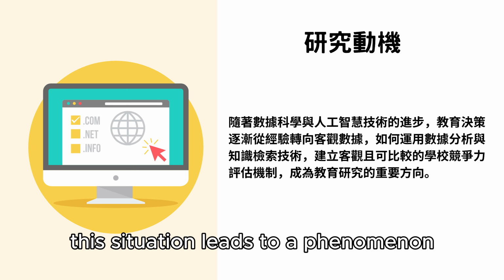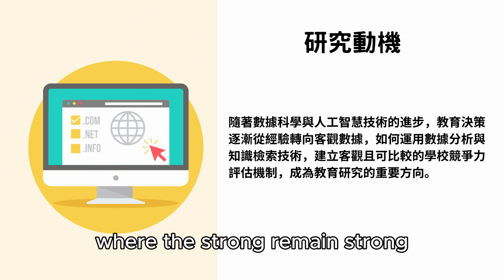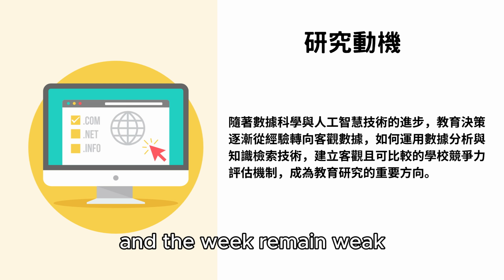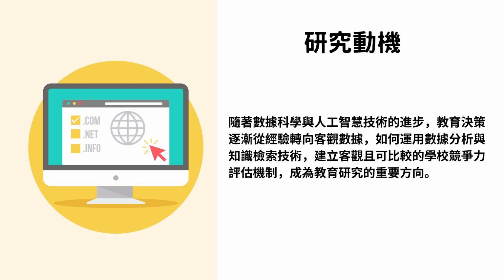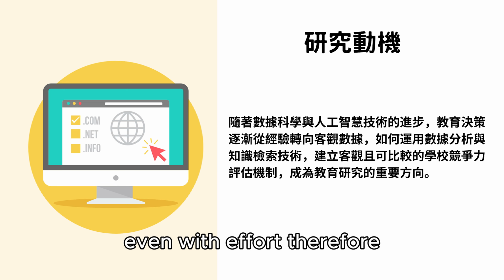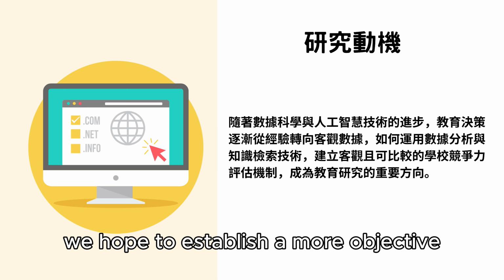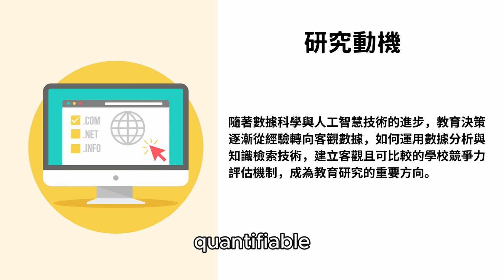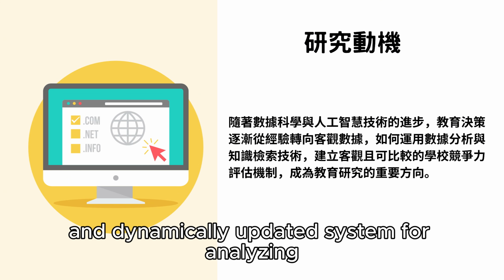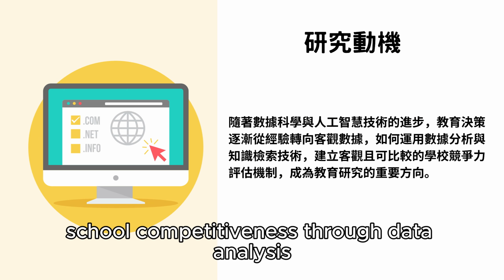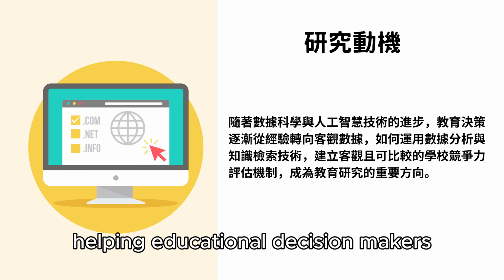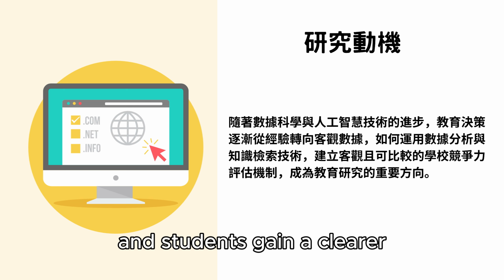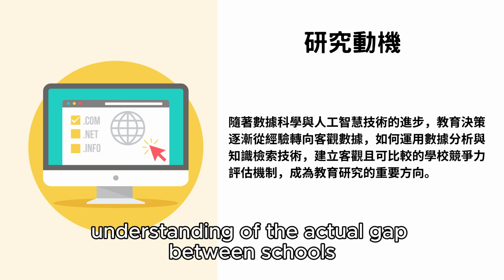This situation leads to a phenomenon where the strong remain strong and the weak remain weak. Schools with good reputations easily attract students, while others struggle to gain visibility even with effort. Therefore, we hope to establish a more objective, quantifiable, and dynamically updated system for analyzing school competitiveness through data analysis and artificial intelligence technology, helping educational decision-makers and students gain a clearer understanding of the actual gap between schools.